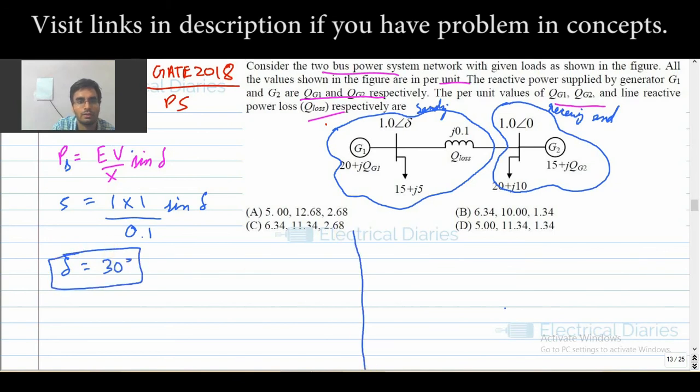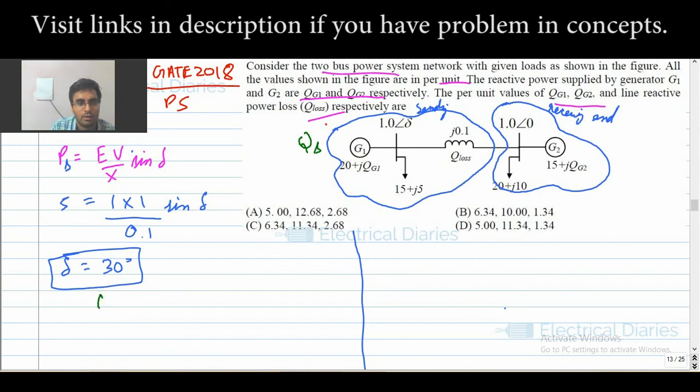Now the next part is to find QG1 and QG2. First, what will be the Q sending, QS?